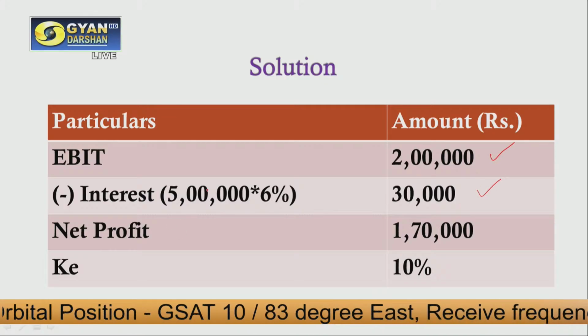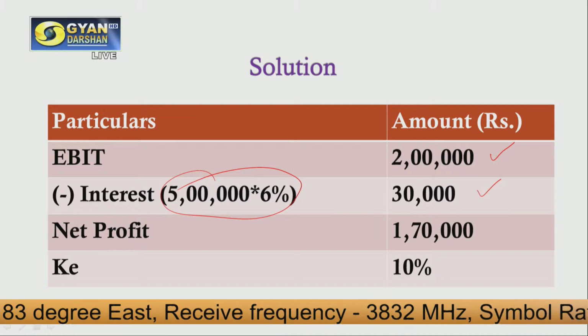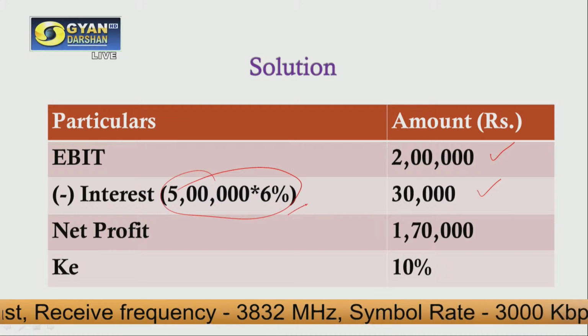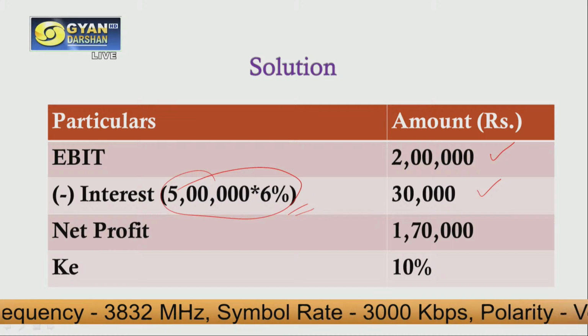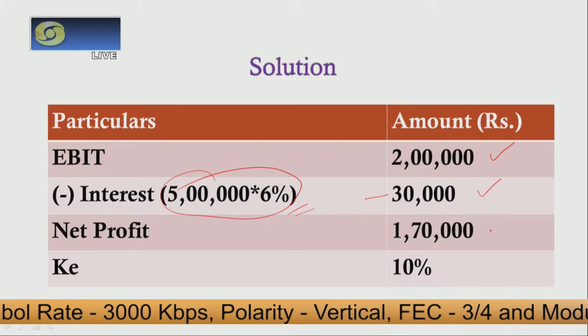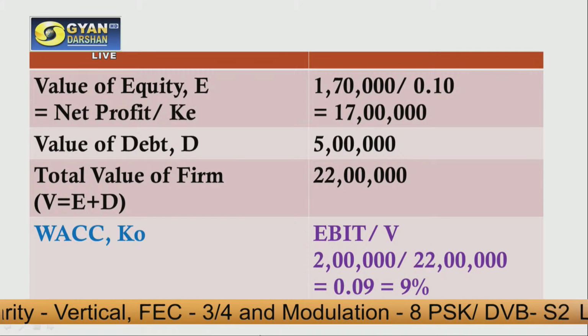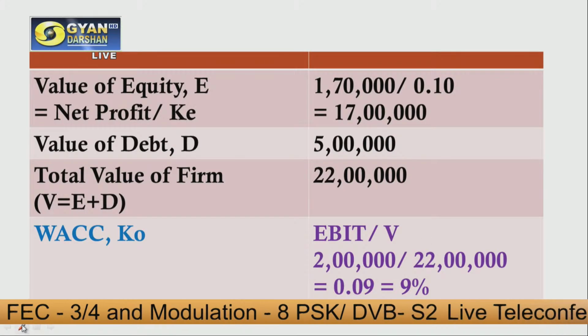Interest can be easily calculated by multiplying 6% with 5 lakh rupees. So 5 lakh rupees is the amount of debt. It has to be multiplied by 6% because debt is raised at the rate of 6%. This is 30,000. So 2 lakh minus 30,000 will get the net profit, and our cost of equity is 10%. We just need to divide by the cost of equity.